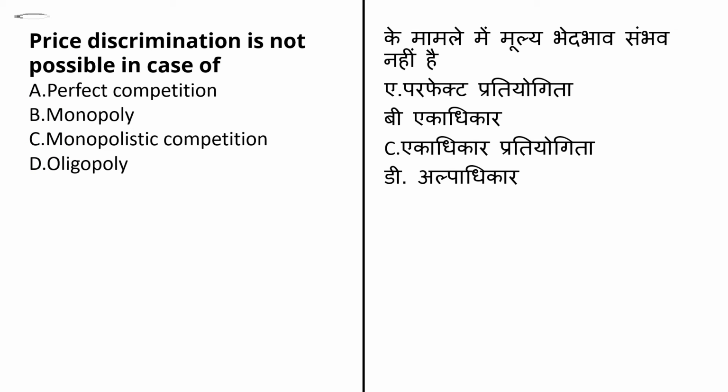Here the answer for this question will be option number A, that is perfect competition. Price discrimination is not possible under perfect competition even if the two markets are kept separate. Since the market demand in each market is perfectly elastic, every seller will try to sell in the market which will get the highest price. Competition will make the price equal in both markets. However, price discrimination is possible and profitable only if the markets are imperfect.